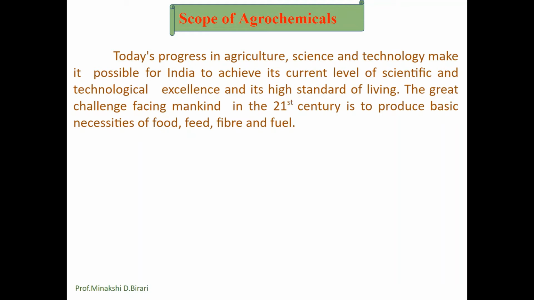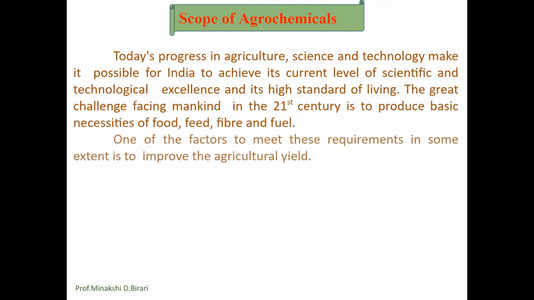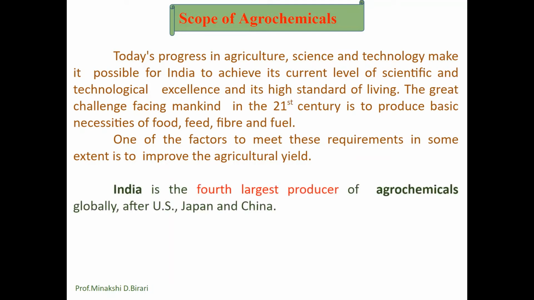its current level of scientific and technological excellence and its high standard of living. One of the factors to meet these requirements to some extent is to improve the agricultural yield. India is the fourth largest producer of agrochemicals globally after US, Japan and China. So India's global rank is fourth as a supplier of agrochemicals in the global market. This indicates the importance of agrochemical industries in India.